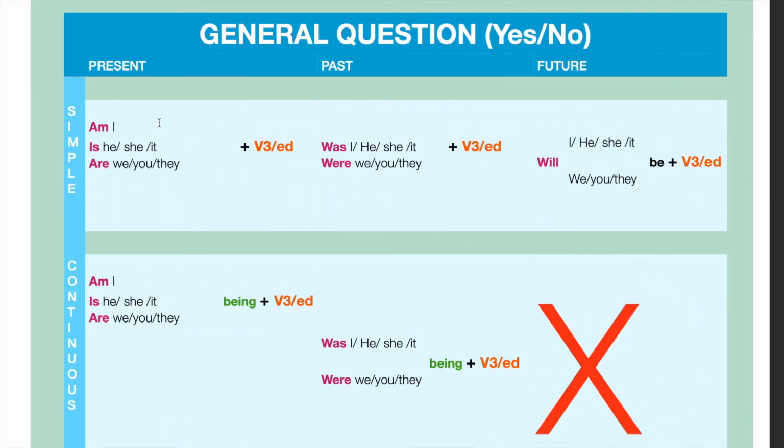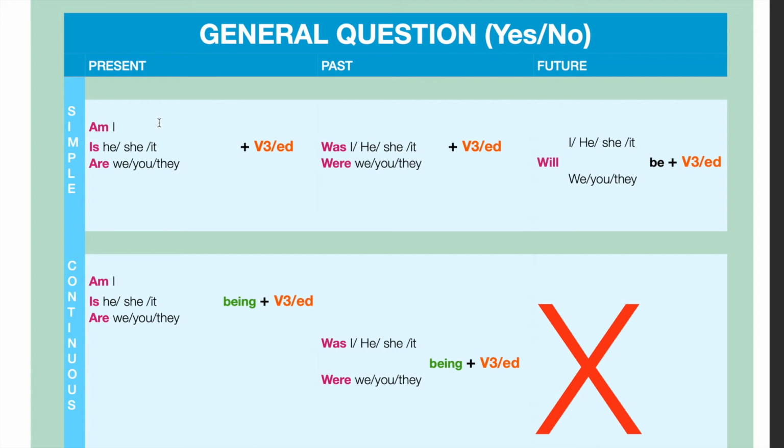Next, general question. To make general question is easy. You just take to be or the first element and place it in the beginning. Am I, is she, are we, present simple. Past simple, was, were in the beginning.